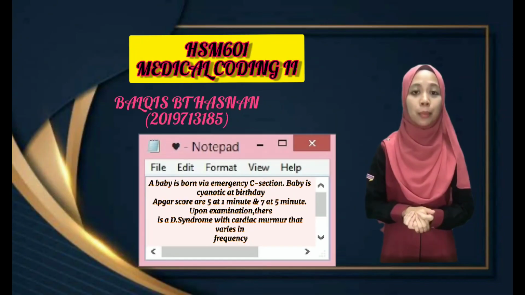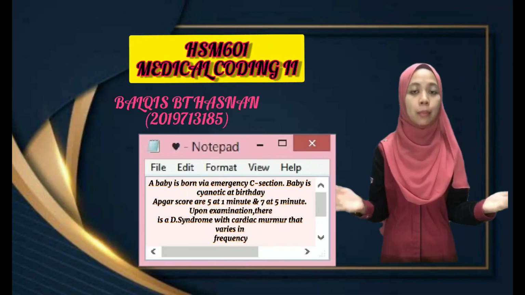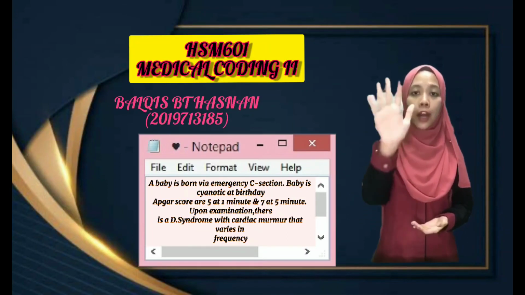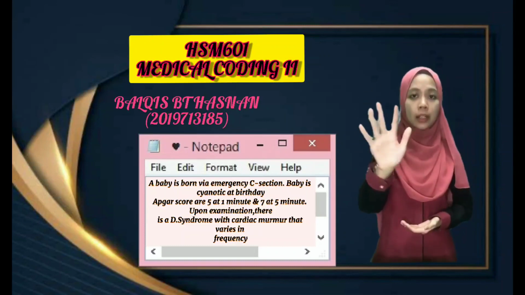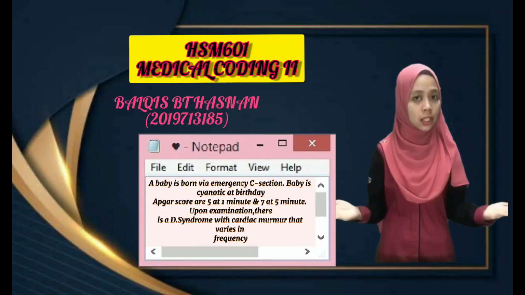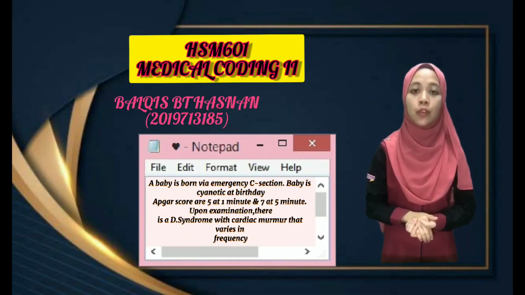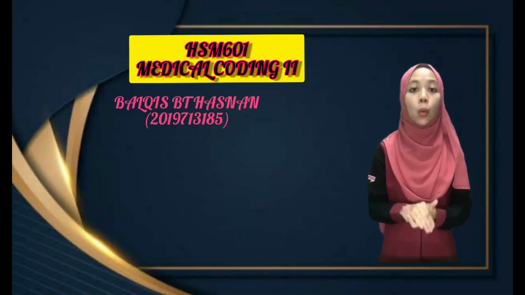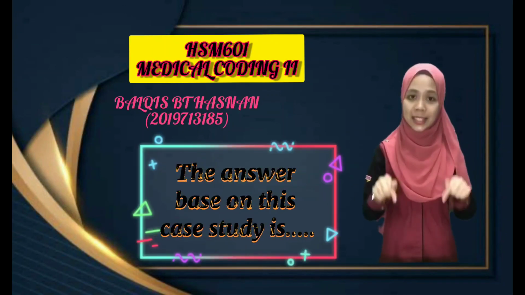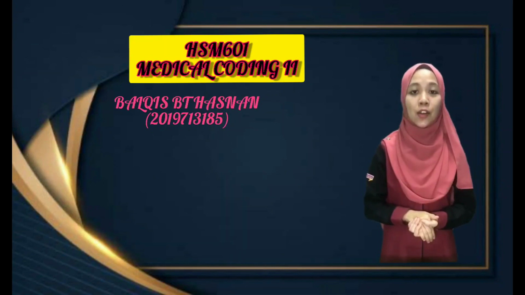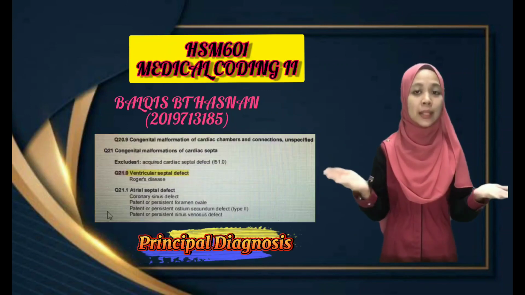A baby is born via emergency C-section. The baby is cyanotic at birth. APGAR scores are 5 at 1 minute and 7 at 5 minutes. Upon examination, there is Down syndrome with a cardiac murmur that varies in frequency. What codes are applicable?